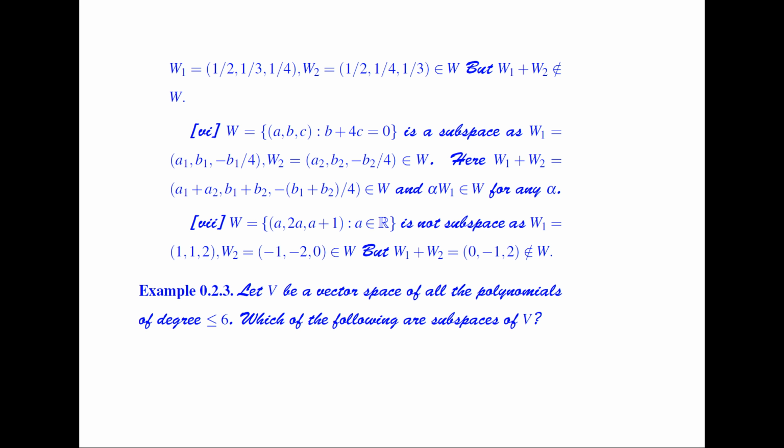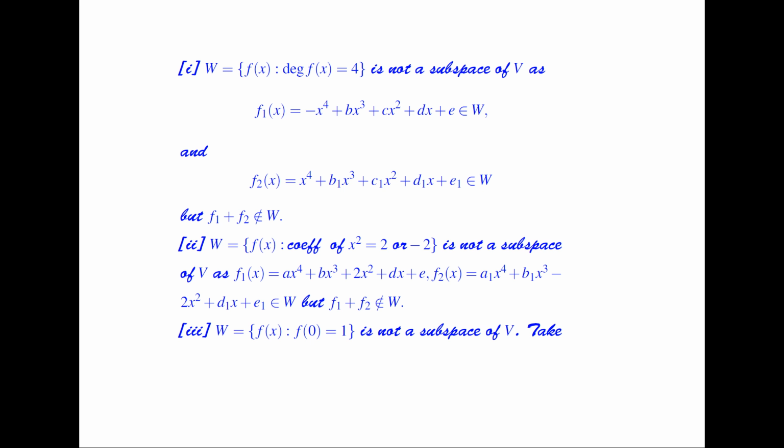Now let V be the vector space of all the polynomials of degree less than or equal to 6. Which of the following are subspaces of V? I consider the first set as a collection of all those polynomials such that the degree of the polynomial is equal to 4. So f of x is a polynomial, so the degree of f of x is equal to 4. Now, is it a subspace of V?